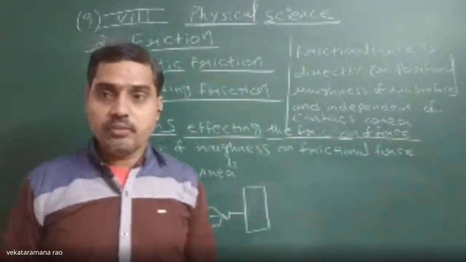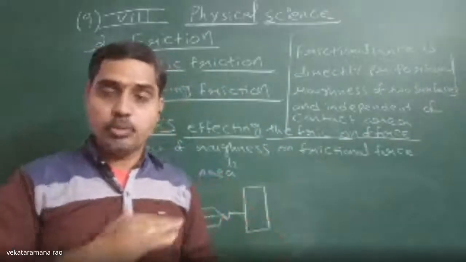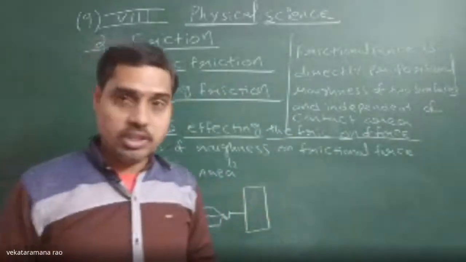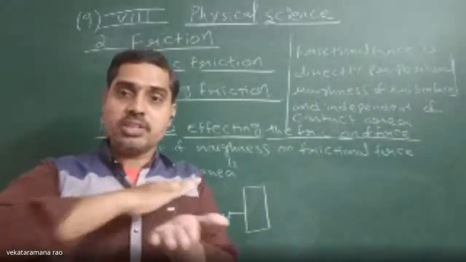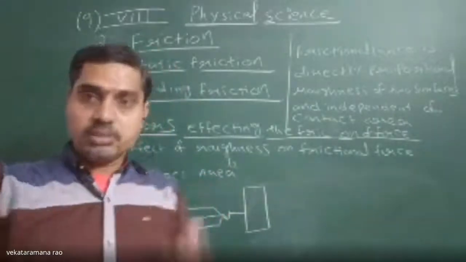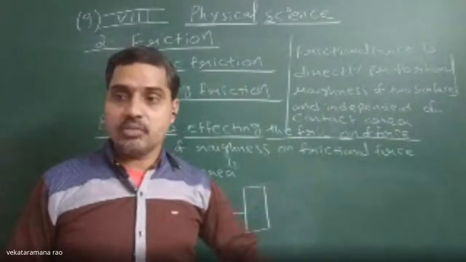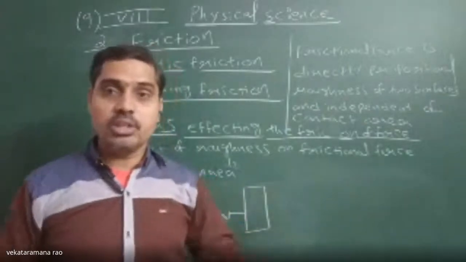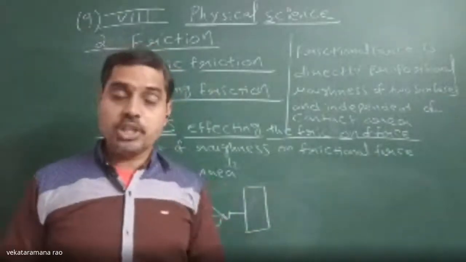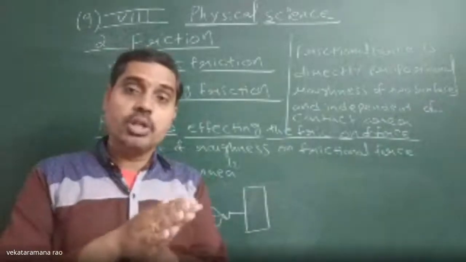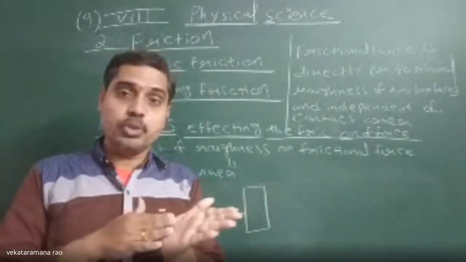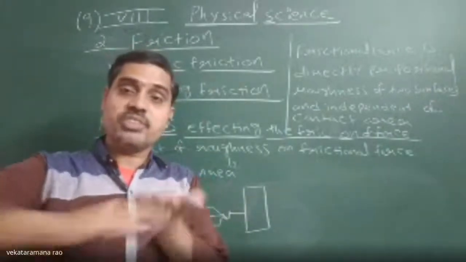That's why whenever we try to run on a smooth surface, there is a chance of skidding and sliding. Whereas on a rough surface like sand or clay, it is hard to run because the frictional force will be more, which will try to restrict our motion relative to the surface of the sand.